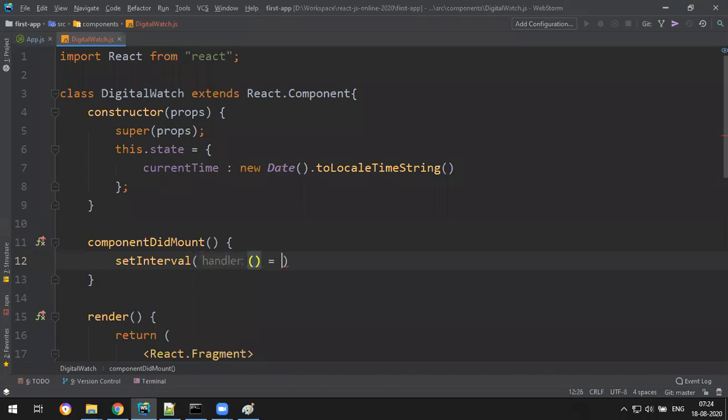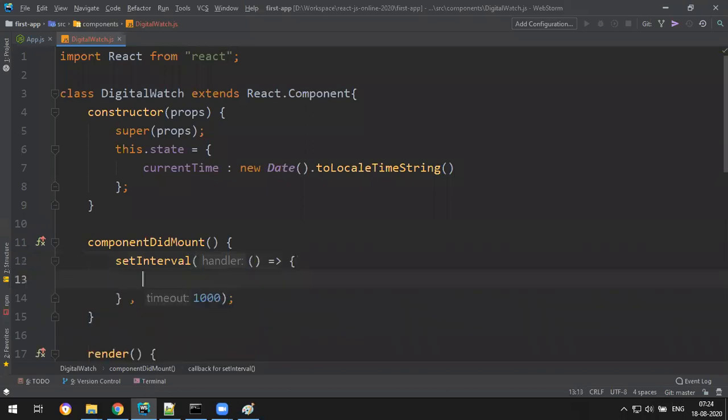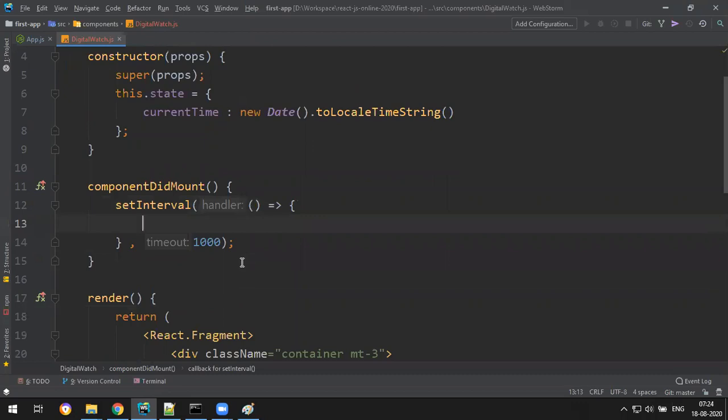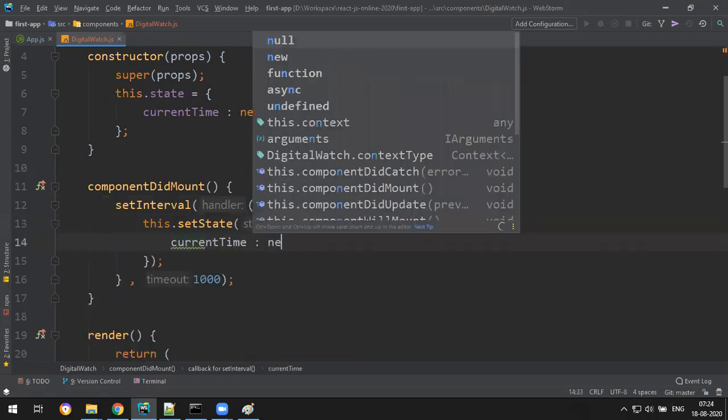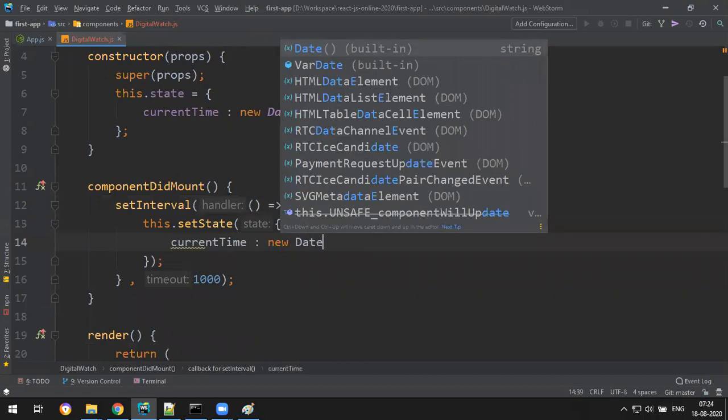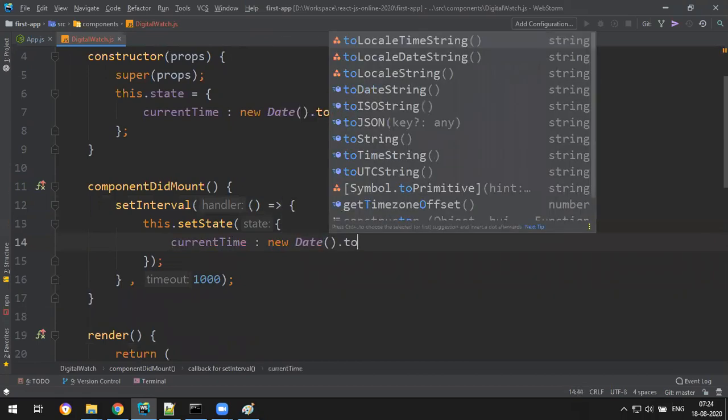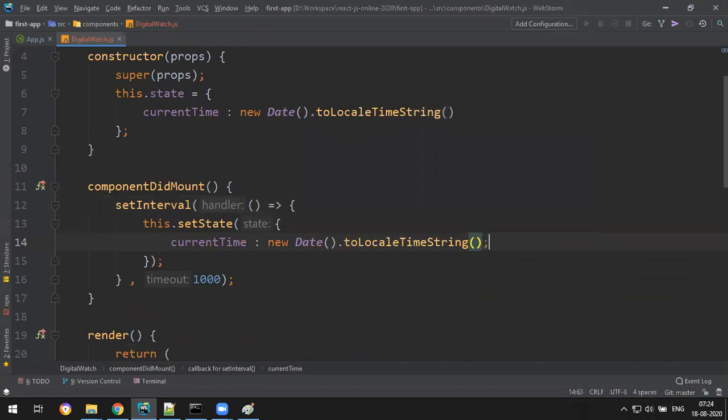I write one function for every 1000 milliseconds. It means for every 1 second I want to update the state. How to update the state? this.setState, inside currentTime will be new Date().toLocaleTimeString.